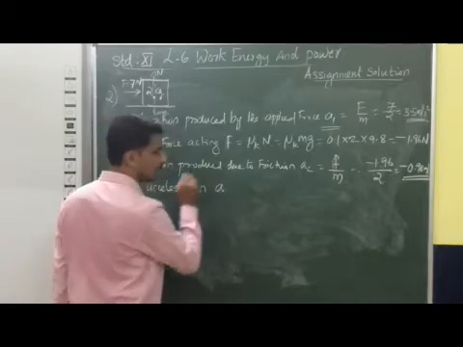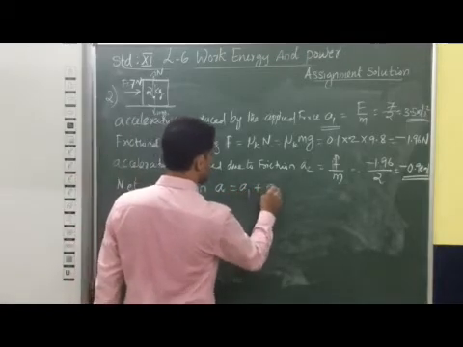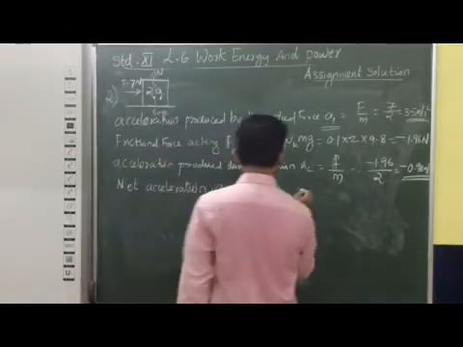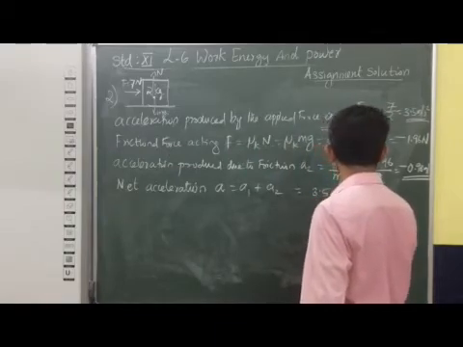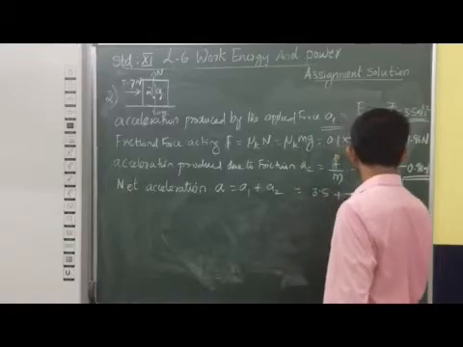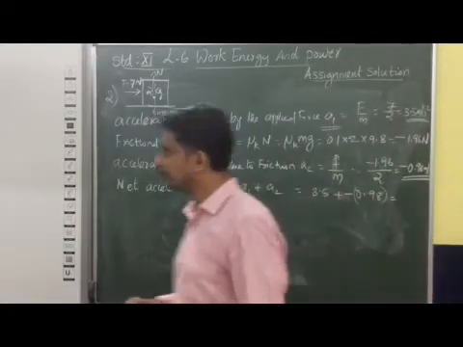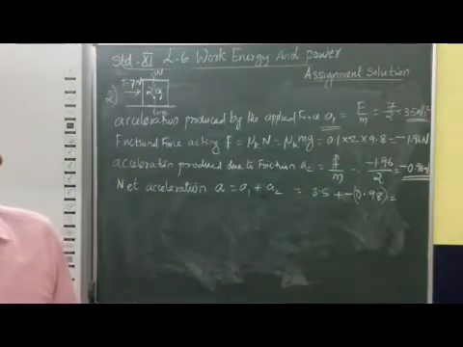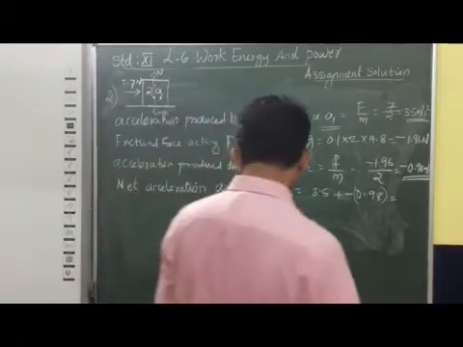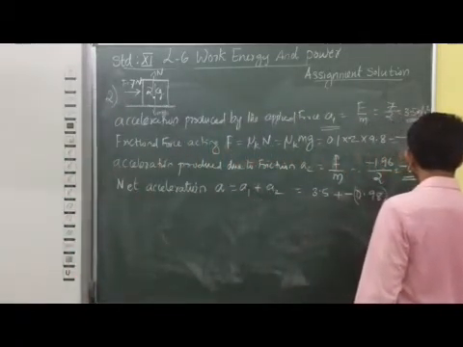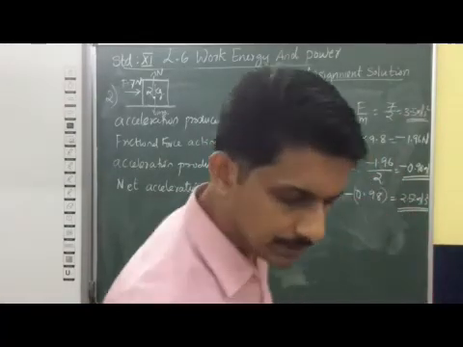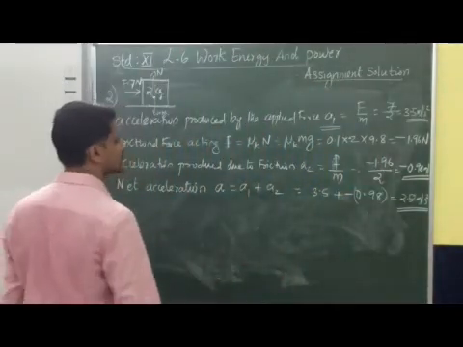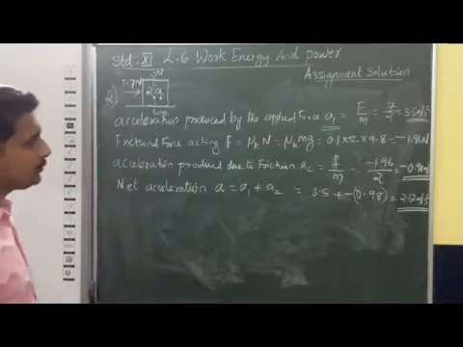The net acceleration A is A1 plus A2, which is 3.5 plus minus 0.98. We get the net acceleration as 2.52 meter per second square.